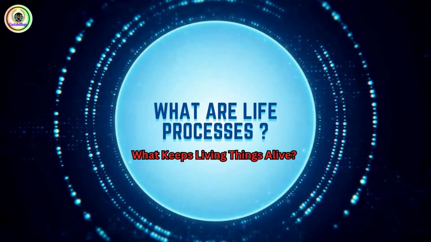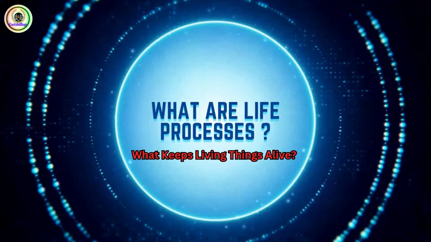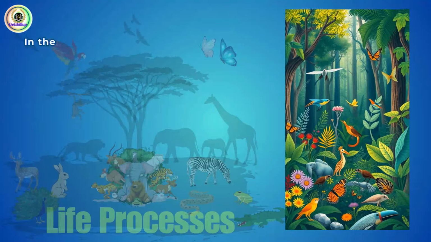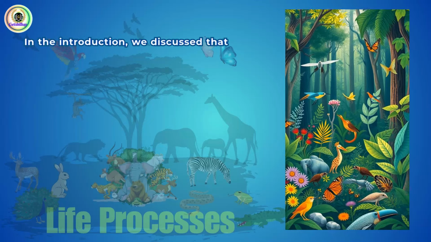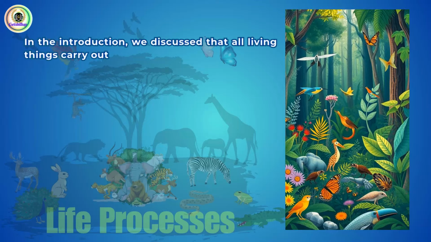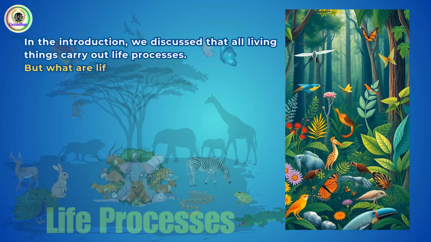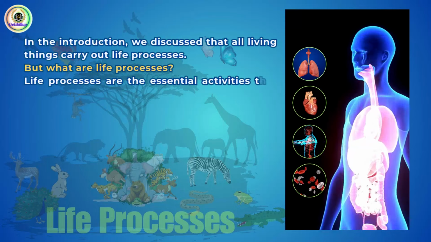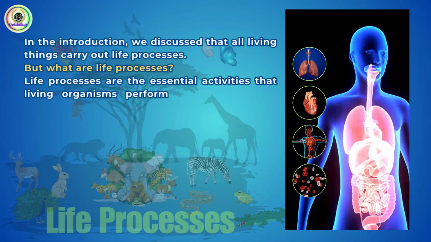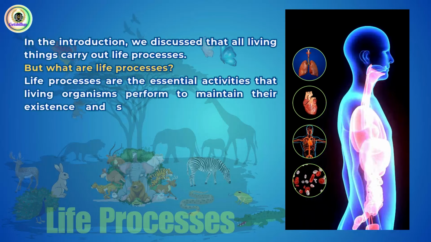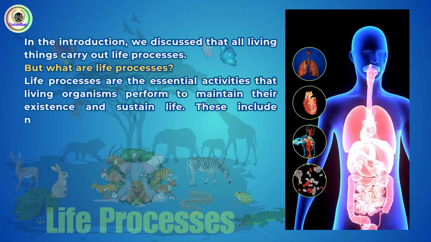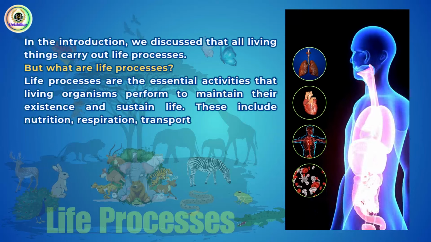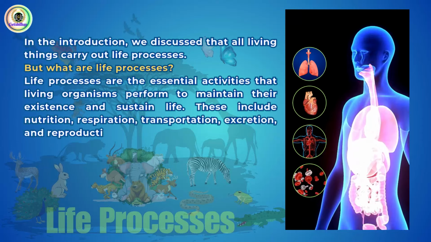What are life processes? What keeps living things alive? In the introduction, we discussed that all living things carry out life processes. But what are life processes? Life processes are the essential activities that living organisms perform to maintain their existence and sustain life. These include nutrition, respiration, transportation, excretion, and reproduction.